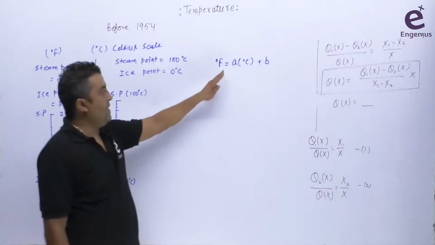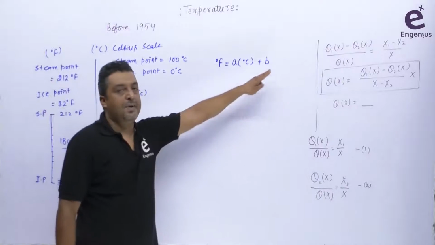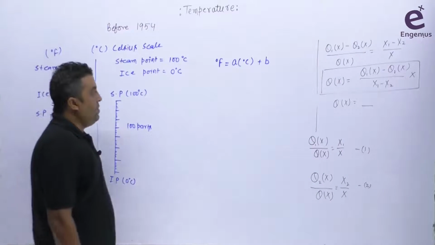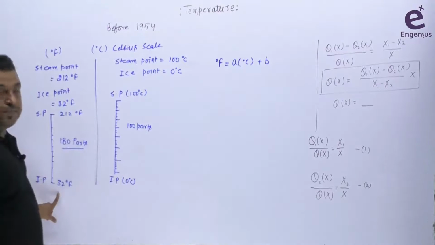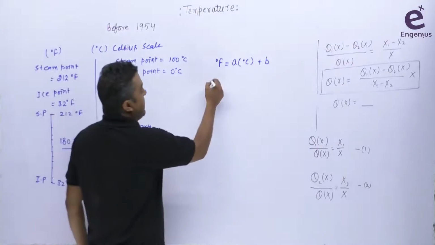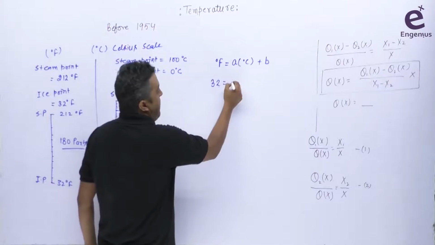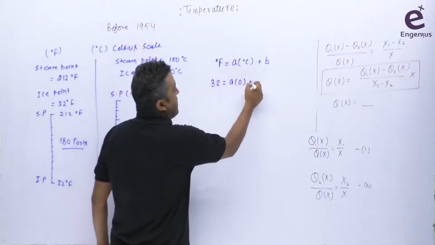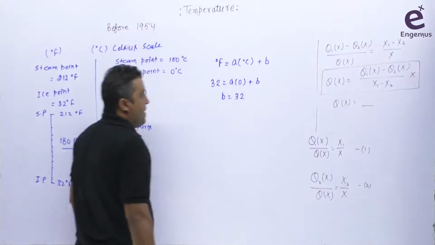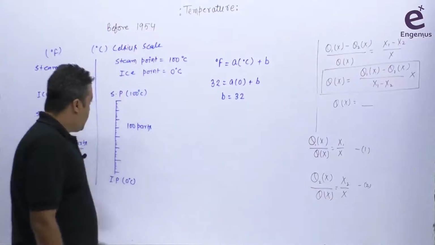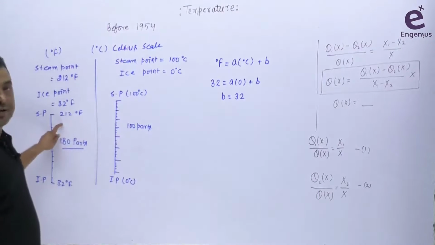And again, degree Fahrenheit is A in bracket degree centigrade plus B here. I know that 0 degree centigrade is equal to 32 degree Fahrenheit here. So I'm writing here 32 equals A times 0 plus B here. So we are getting the value of B is 32. Now I know that 100 degree centigrade is equal to 212 degree Fahrenheit.